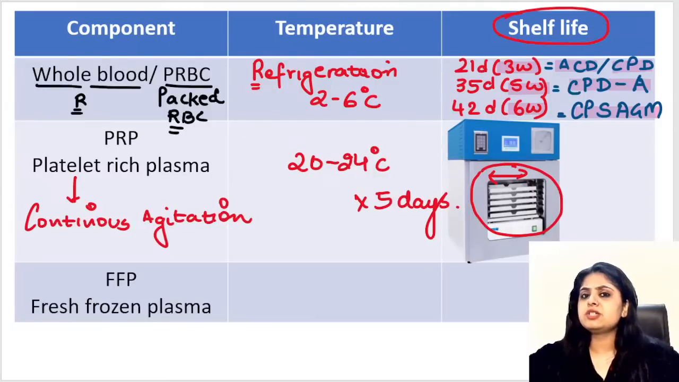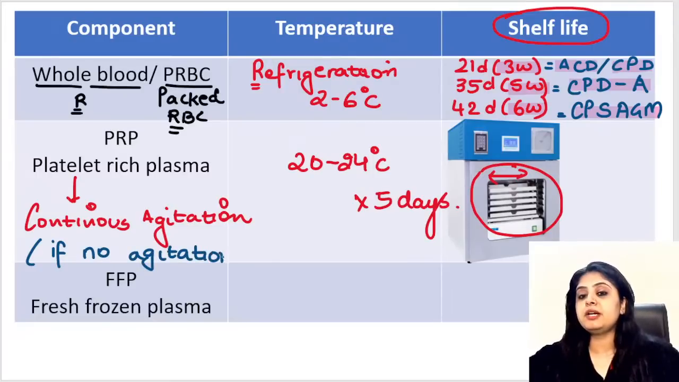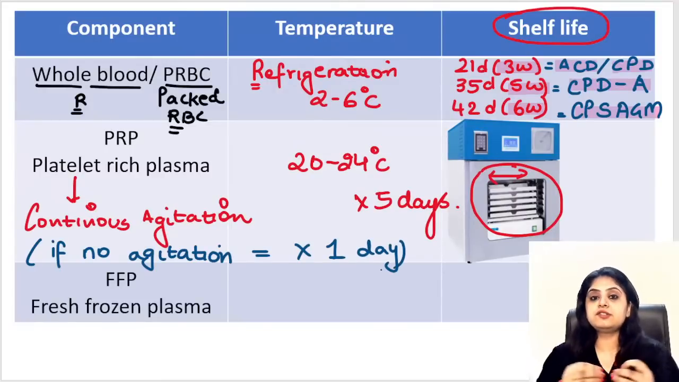And you all know that question that came in a previous year: the machine is not working, there is a power failure, there is some problem in your blood bank, so the machine has stopped working. Now there is no continuous agitation. If there is no agitation, then how many days is your shelf life coming down to? Then it is only going to be stored for 1 day. After 1 day, all the platelets will start sticking to each other.